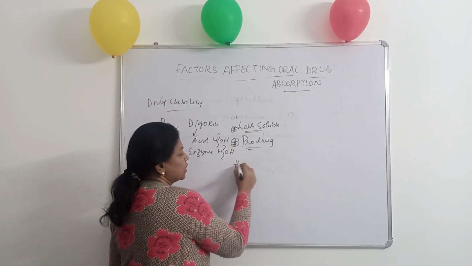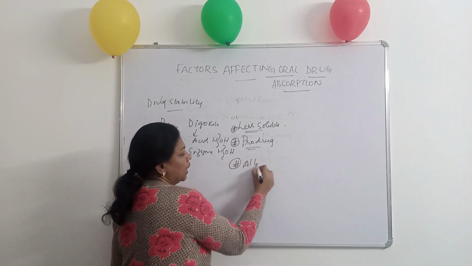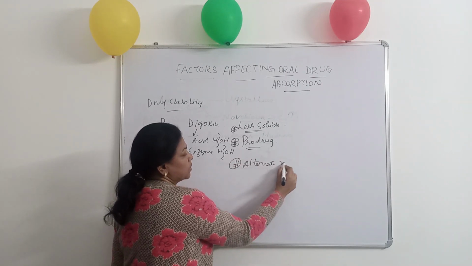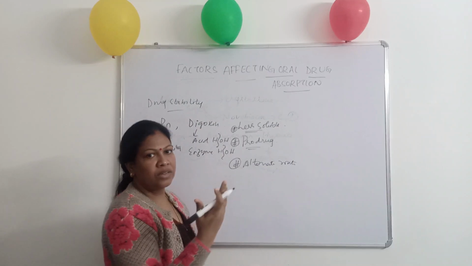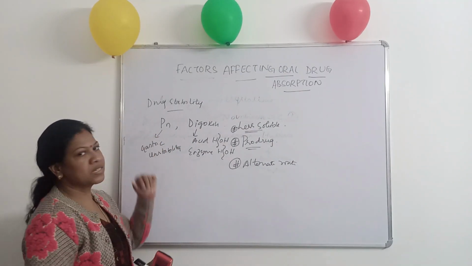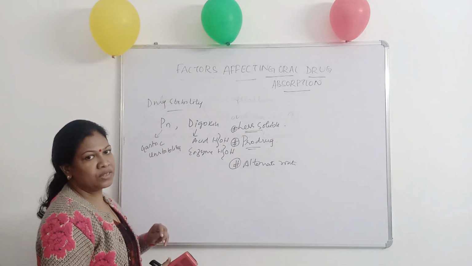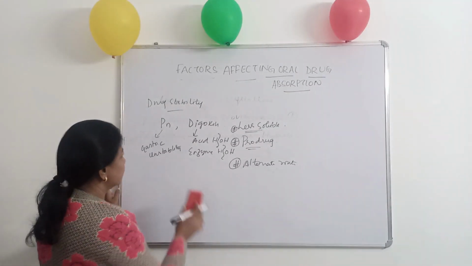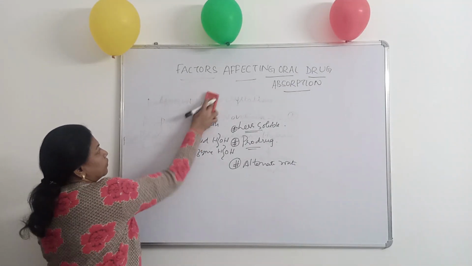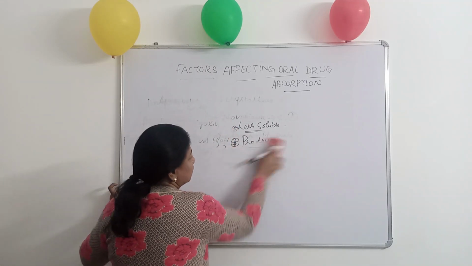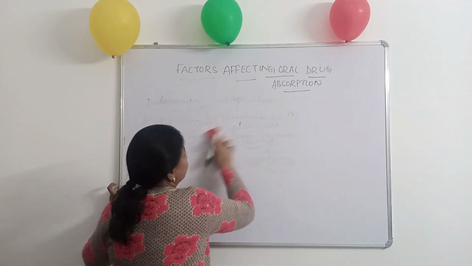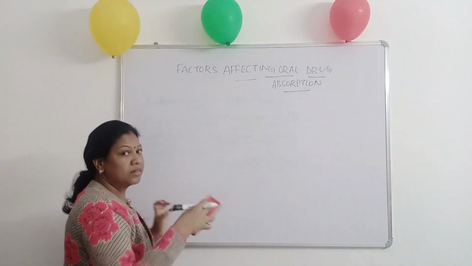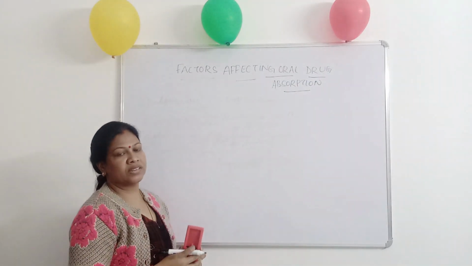Or another option is that you can choose the alternate route of drug administration. Instead of oral route, we can go for other routes. Like in penicillin, parenteral route is preferred over oral route since it has its GI degradation. So this is all about the factors that affect the drug's absorption when the drug is in its solid state.